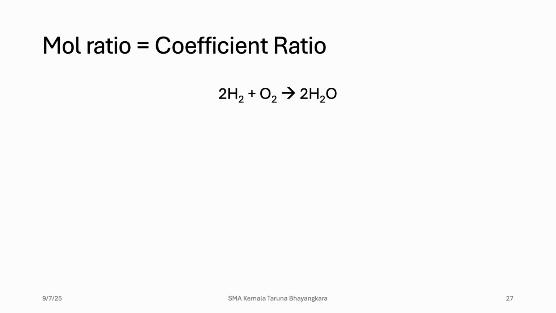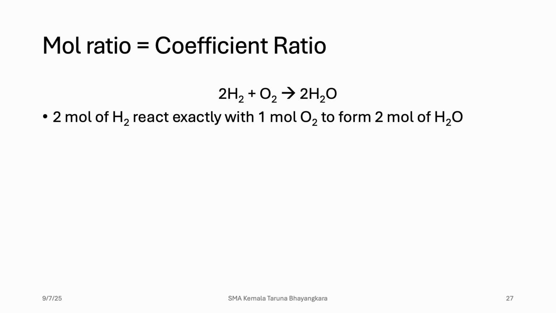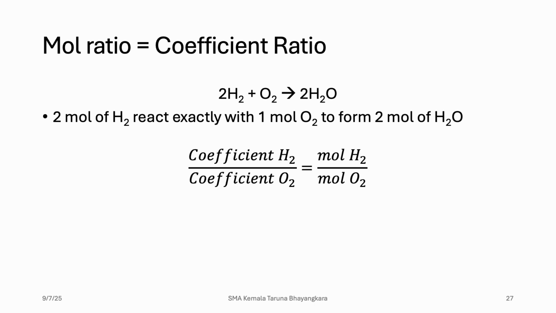Let's bring it to a real equation context. We have a balanced chemical equation between hydrogen and oxygen: 2H2 plus O2 to form 2H2O. In this one, we can say that 2 moles of H2 react exactly with 1 mole of O2 to form 2 moles of H2O. Or we can say coefficient of H2 over coefficient of O2 equals mole H2 over mole O2.